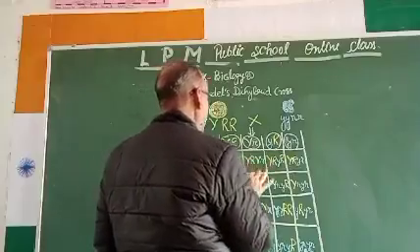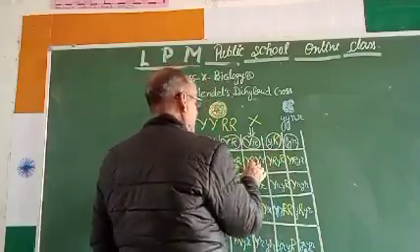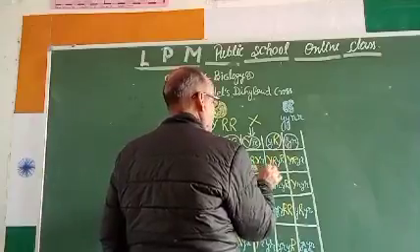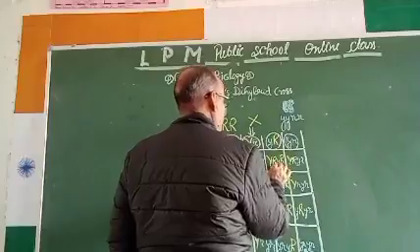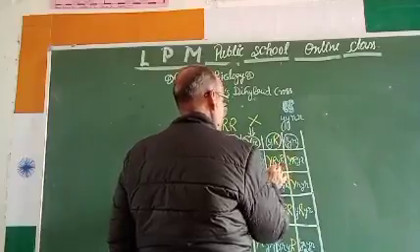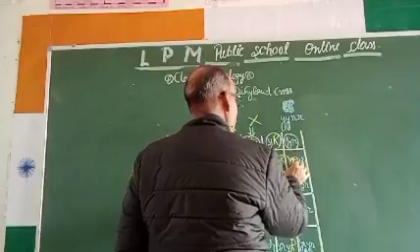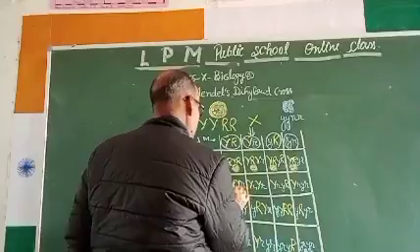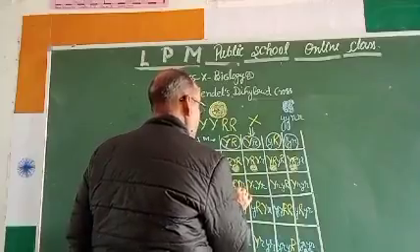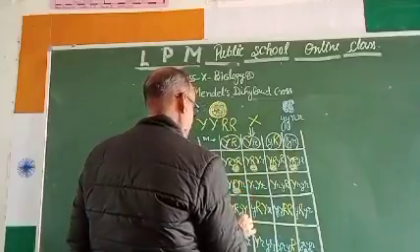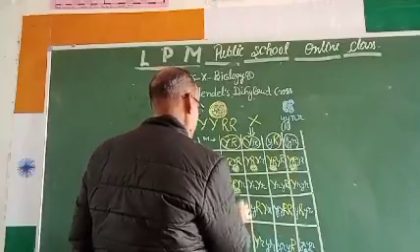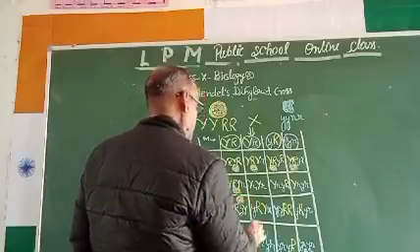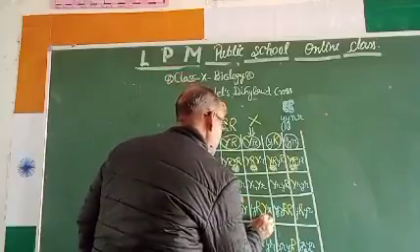But he got 9 round seeds. He got 9 round seeds like this will be the round yellow. This will be the round yellow because of dominancy. Round yellow. This will be the round yellow again because of dominancy.